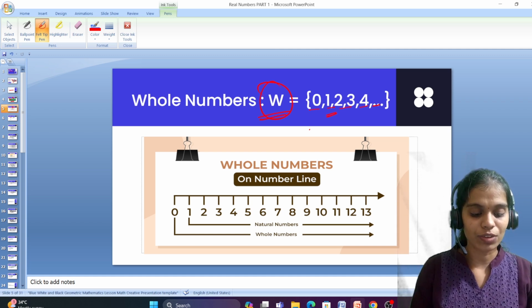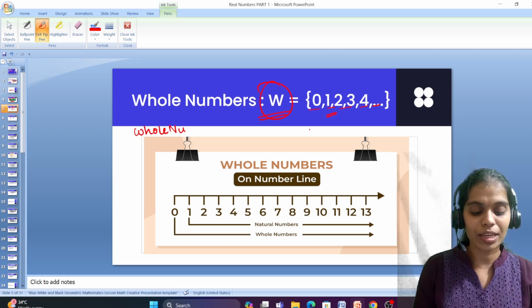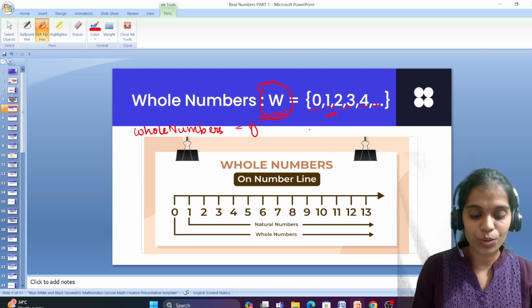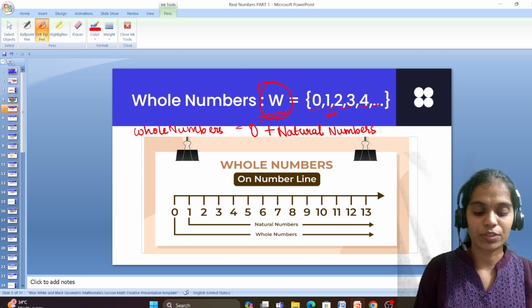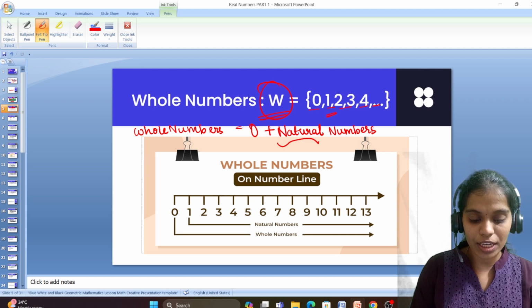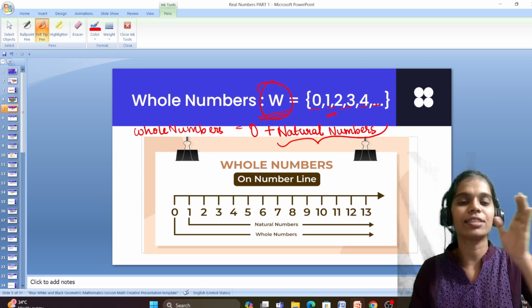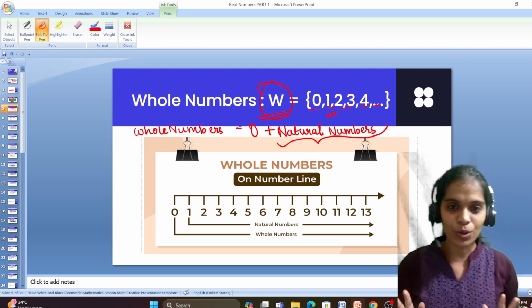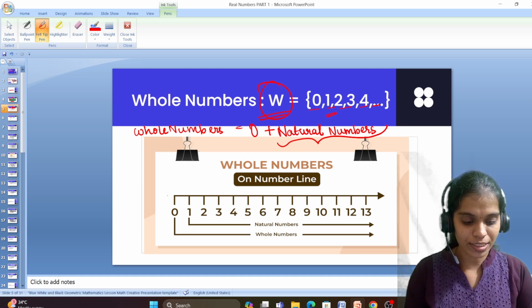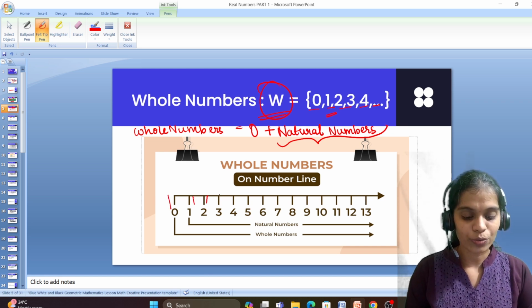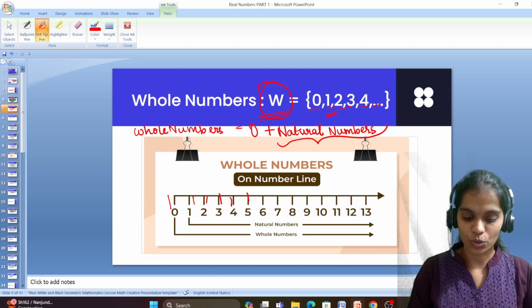In other words, we can also say whole numbers are equal to 0 plus natural numbers, which means once we include 0 along with the natural numbers, it turns into whole numbers. Very simple. Okay, so 0, 1, 2, 3, 4, 5 and so on.